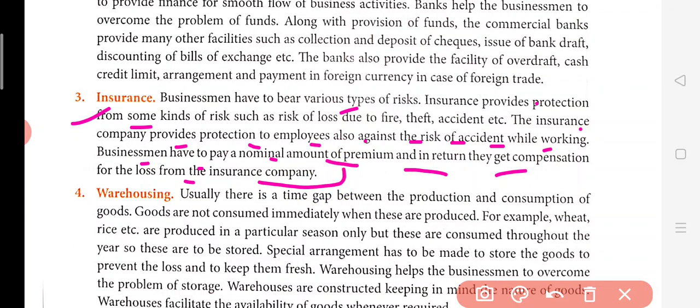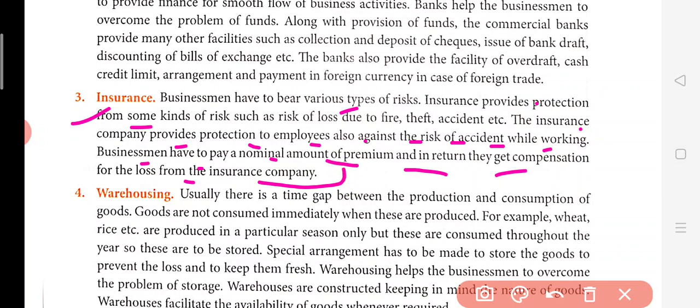See, in every business risk is there. So insurance just provides protection against various kinds of losses, such as loss by fire, or somebody has taken something from you, or a thief who has taken some parts of your company and sold them in the market. It will be your loss if thieves come and take something out of your company. So still it will be a kind of loss. Then there can be accidents. So if any accidental damage happens, for all these things insurance is taken.